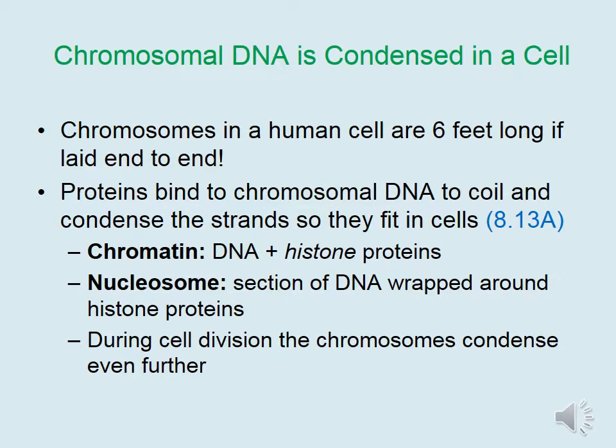If you were to take the chromosomes out of one of your cells and stretch them out end to end, they would be about 6 feet long. Therefore, you have 6 feet worth of DNA inside each one of your microscopic cells. For this reason, proteins bind to the chromosomal DNA to coil and condense the strands so they fit inside your cells. This DNA protein complex is referred to as chromatin. The proteins in particular are called histone proteins. Nucleosome refers to a section of DNA wrapped around these histone proteins. During cell division, the chromosomes condense even further to make them easier to move, which we will discuss in Part B of this lecture.